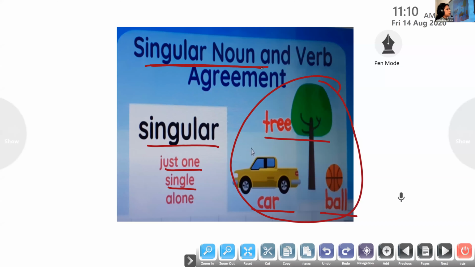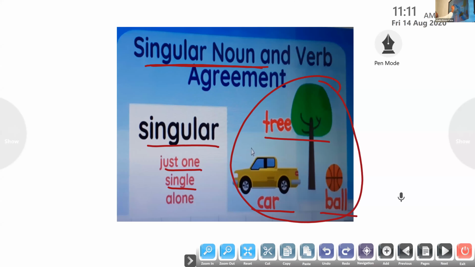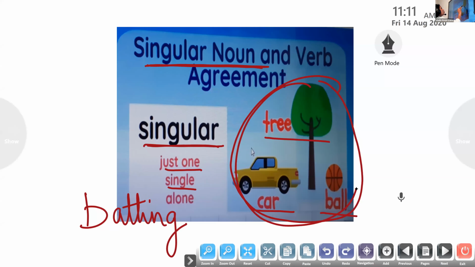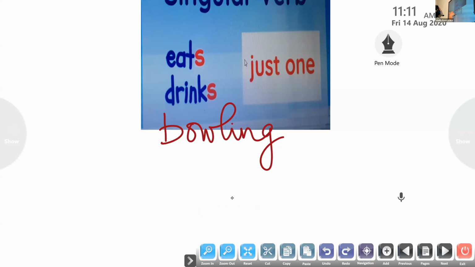Now we'll move on to the verb. Singular noun is not like the singular verb, as I've told you with the bat and the bowling. So here, the singular noun is batting first. So here in the singular noun, it is just one, so we don't have S here. It is singular. The next team is bowling. So they are having an agreement with each other.